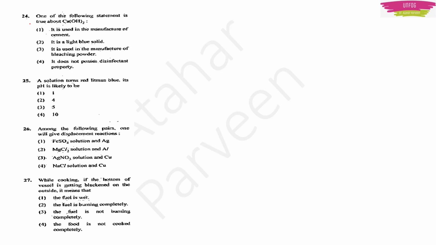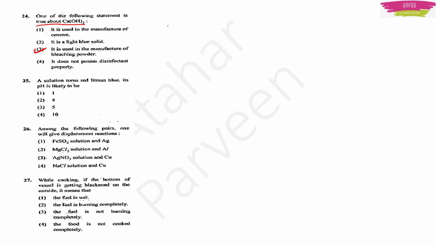Now, the 24th question we have is, one of the following statements is true about calcium hydroxide, Ca(OH)2. First option, it is used in the manufacture of cement. Second, it is a light blue solid. Third, it is used in the manufacture of bleaching powder. Fourth, it does not possess disinfectant property. So, actually, the answer is the third option. It is used in the manufacture of bleaching powder.